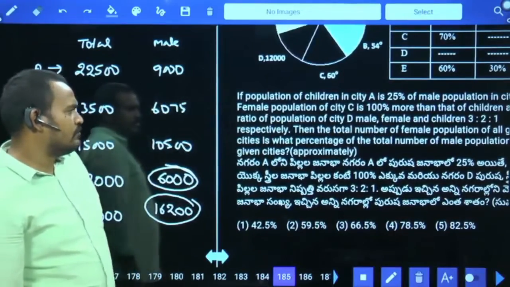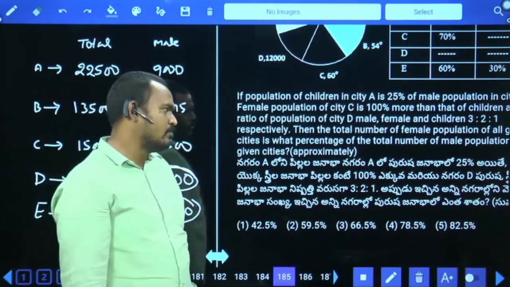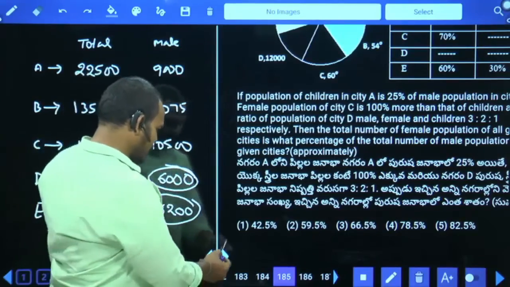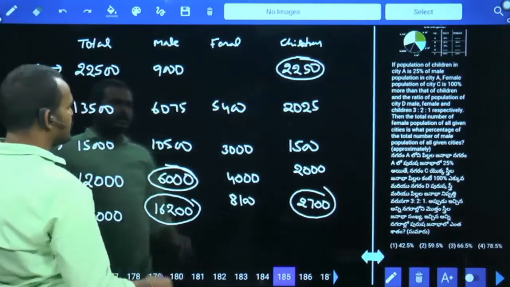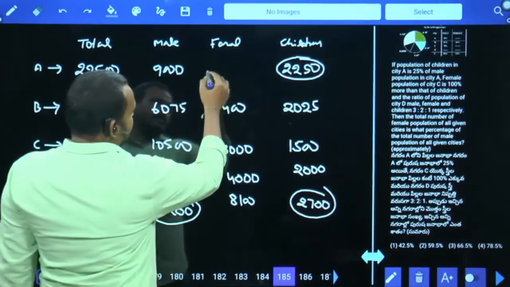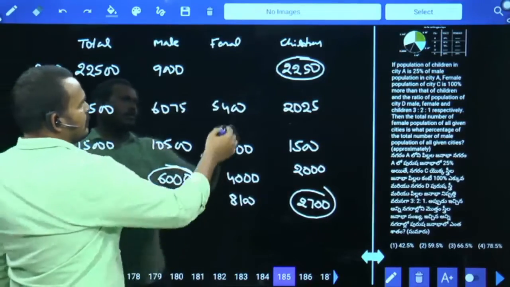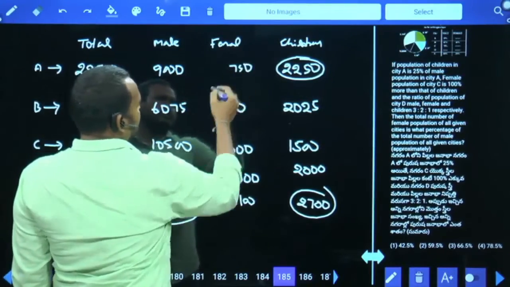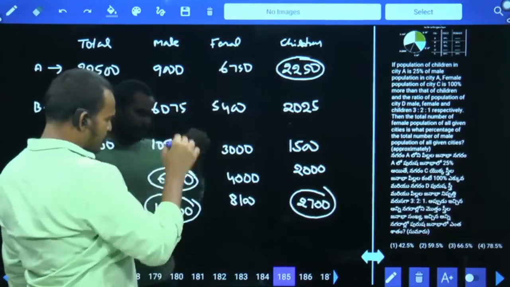What is the question here? Then find the total number of female population in all the cities is what percentage of the total number of male population in all the cities, or not. Okay. Total number of females in all the cities. Actually, it is 9,02250. Difference it will be 750 and 8,06750. All the female population